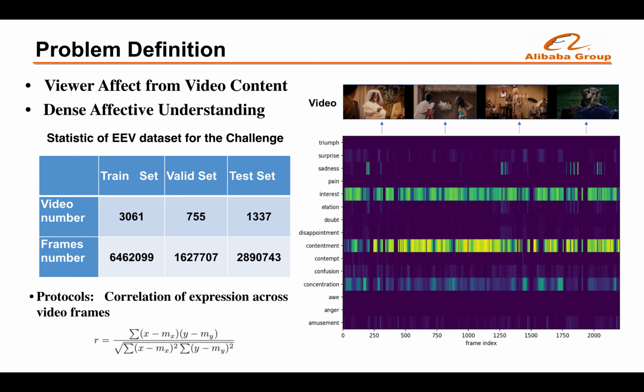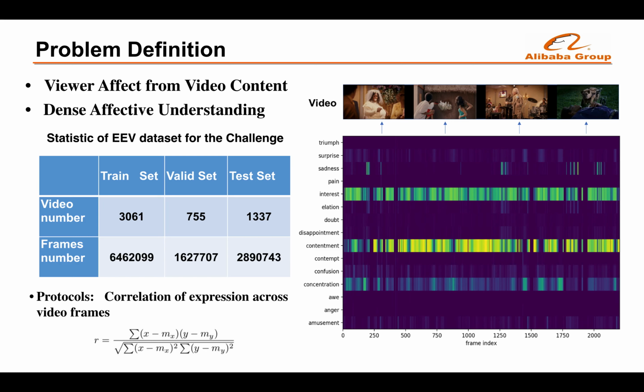In the recent EEV challenge, a dense affective understanding task is proposed and requires frame-level affective prediction. As shown in this table, there are almost 5,000 videos corresponding to 3,370 hours provided. 8 million frames are annotated with 15 viewer expressions.